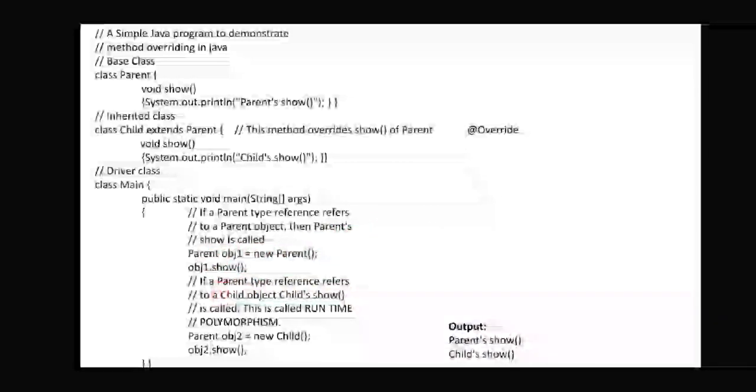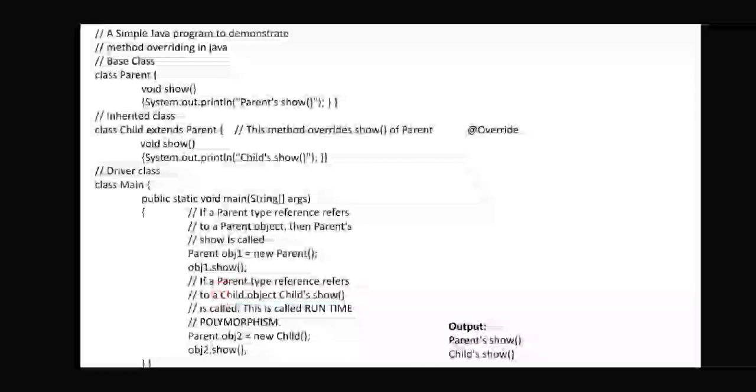Then you have another statement: Parent object2 is equal to new Child. You are defining it with the child here. There is a simple point to note: the reference is of type parent, and the object created is new Child.